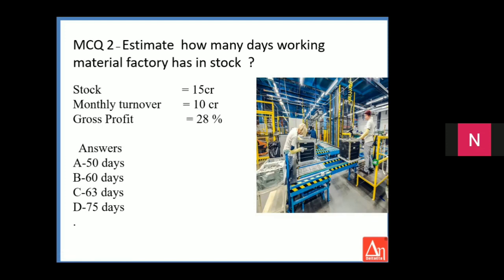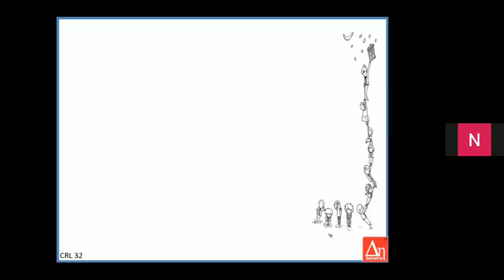Approximately 2 months of material is lying inside the shop floor, and the company can try to reduce this 63 to maybe 30, 40, 50, whichever way they like best. This will reduce their working capital. I hope these two measures make your working easier as well as your cost lower. When you have more stock in the factory, it becomes very cumbersome, very difficult to navigate your way inside the factory. So try to keep minimum stock, of course, making sure that you have enough material to work on.